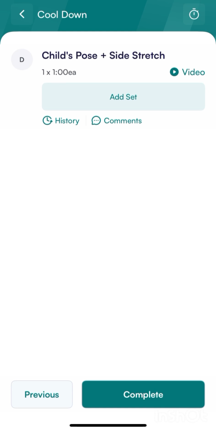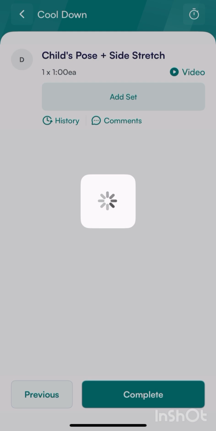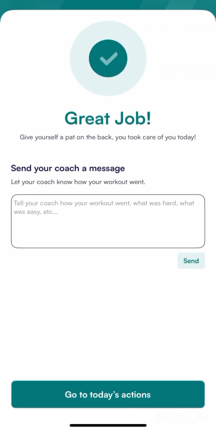Your last movement is a cool down. It's a stretch. You'll do that once. When you're all done, hit the complete button. Here you can leave me a message about the entire workout if you like. You can always send me pictures or videos of you doing an exercise.